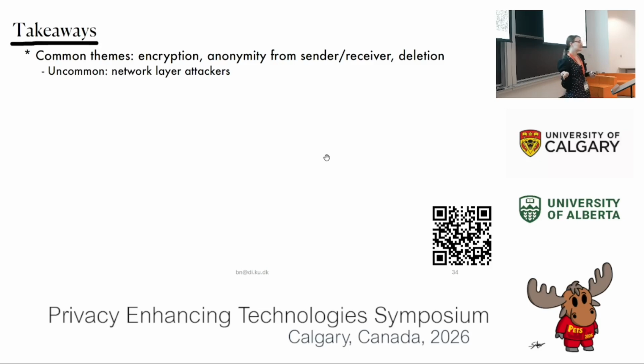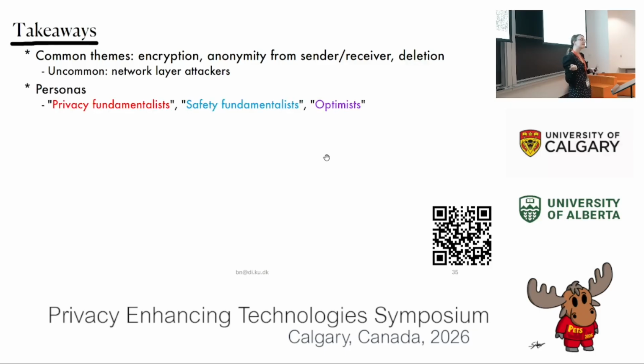They also want message deletion. A lot of them think about what's going on in the actual devices. What if it's seized? So maybe they want disappearing messages. Uncommon, very few, and I have the numbers, I think, on my poster, actually perceive network layer attackers. I think it's about 3% of the users or something like this that talk about the network. Someone actually mentions Tor and someone mentions VPN, but it's uncommon.